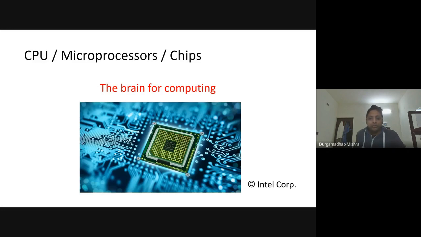Okay, so now, as I mentioned, we were discussing that in every electronic device, whether you take a laptop, your mobile, a camera, or nowadays even smart TV screens, you have basically some microprocessor or a chip, or maybe a central CPU, which is like the brain of the computing. Okay, so this is a picture of a microprocessor that is from Intel. They look quite similar from other companies as well.